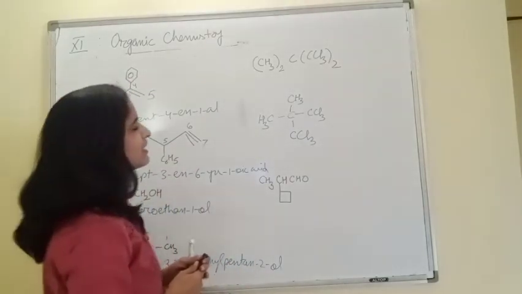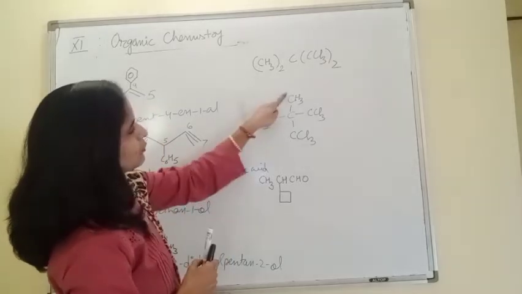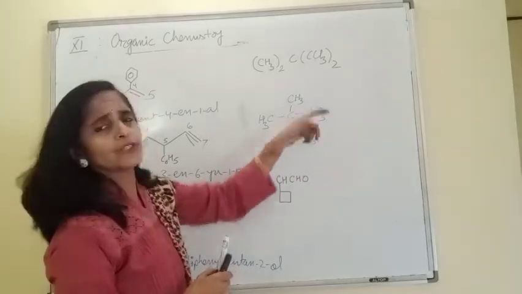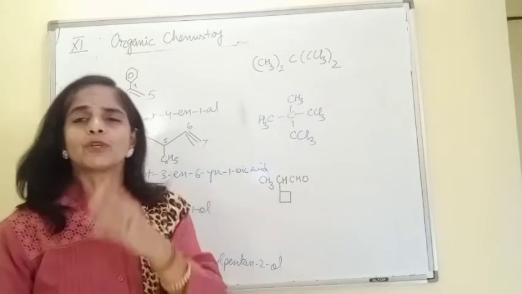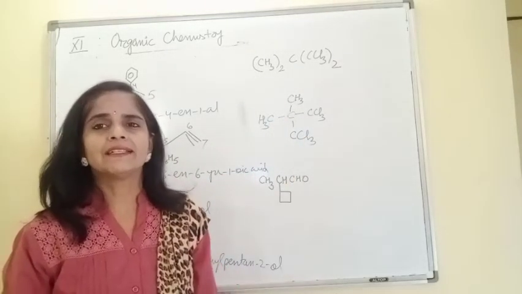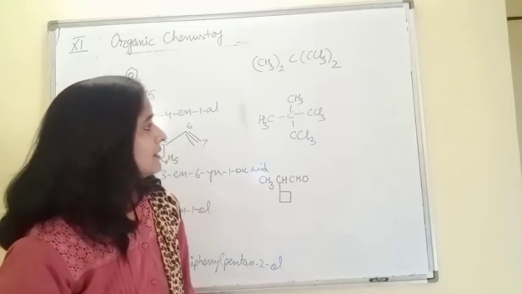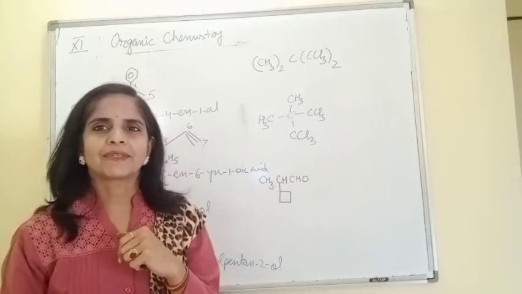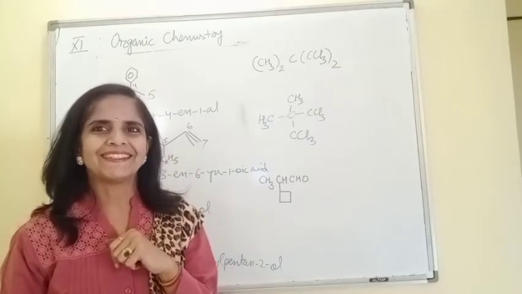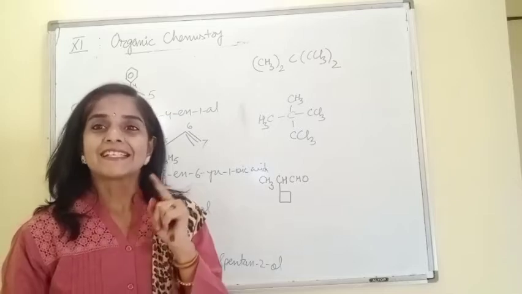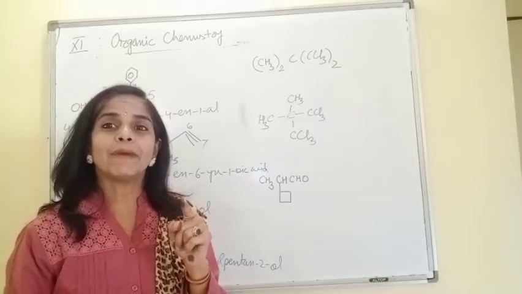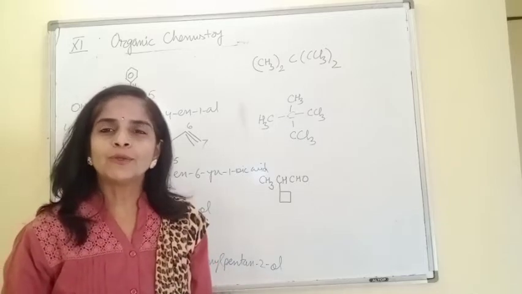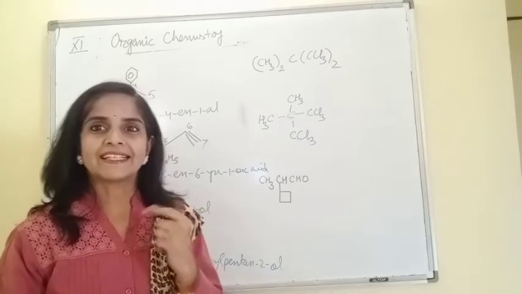Just check how many maximum carbons. 1, 2, 3, 1, 2, 3, 1, 2, 3. In any direction you go, from each and every direction we will be getting a 3 carbon chain. Now, whenever we have more than one chain of the same length, what is the rule? Remember, the rule says select that chain having the maximum number of substituents. So now follow this rule, select the chain.